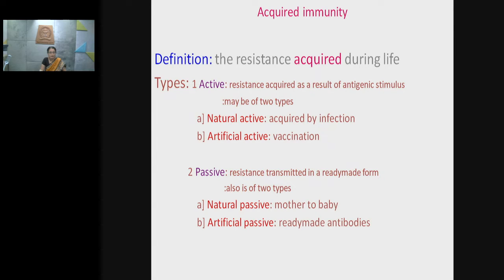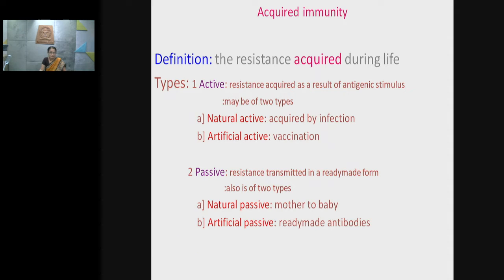However, we can artificially also develop the active acquired immunity. How can we do it? By vaccination. In both of these cases, natural and artificial active acquired immunity, there is the role of our immune system. Our immune system is actively playing the role of developing the resistance power in our body to fight with the pathogenic organism. Hence, it is called active acquired immunity.